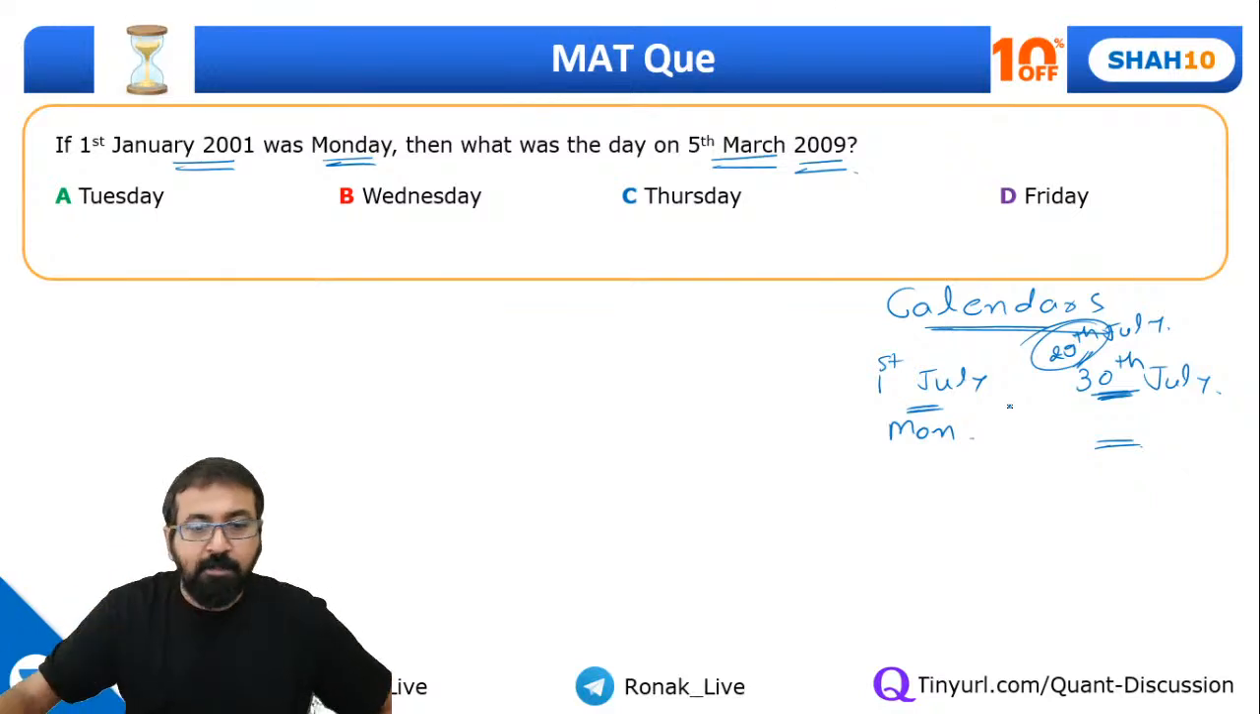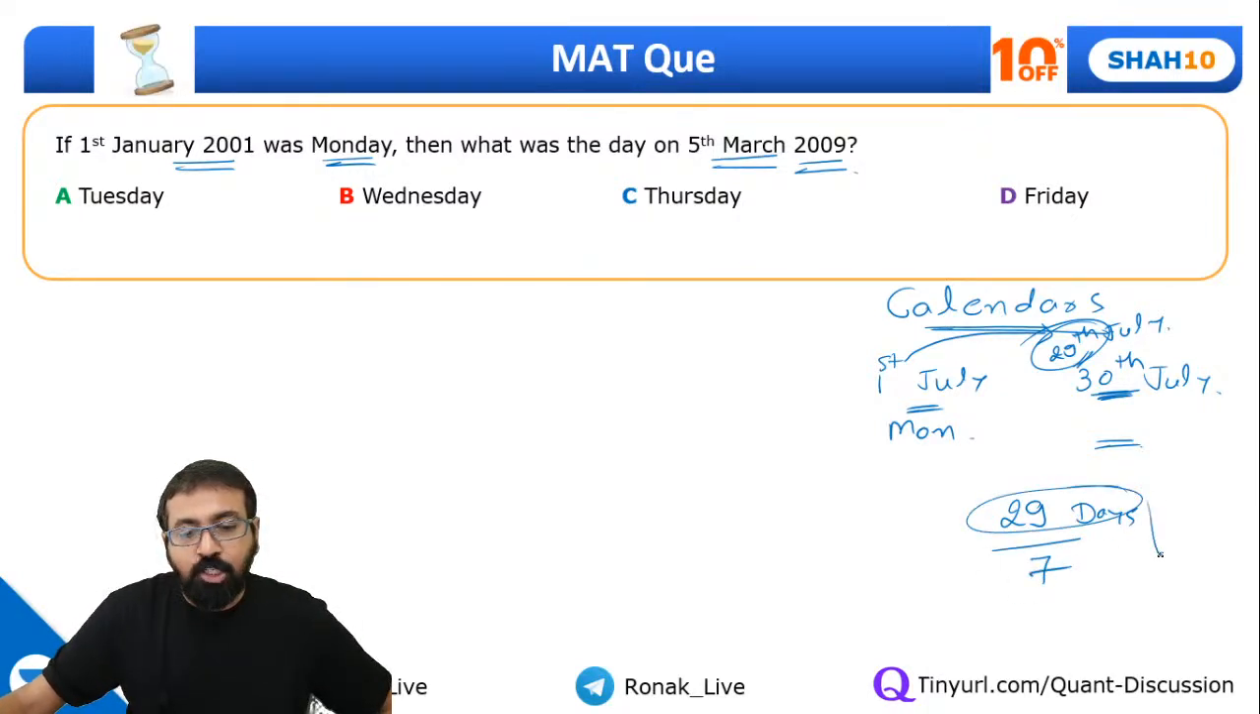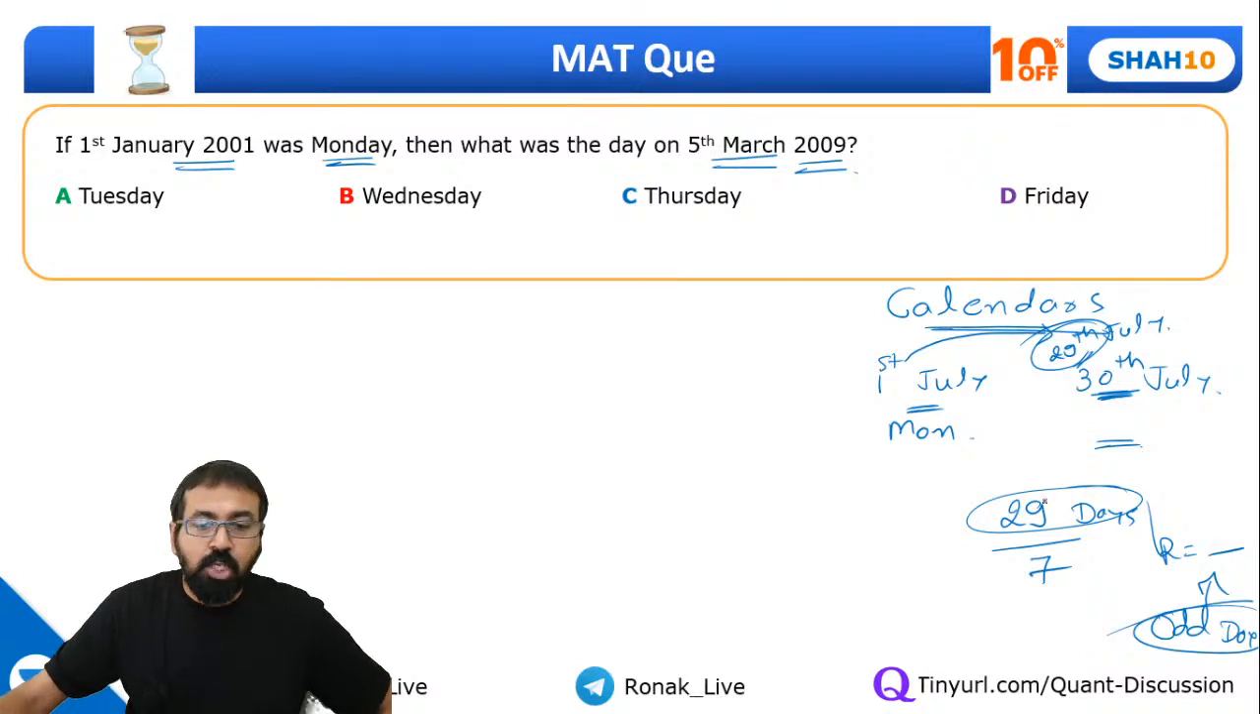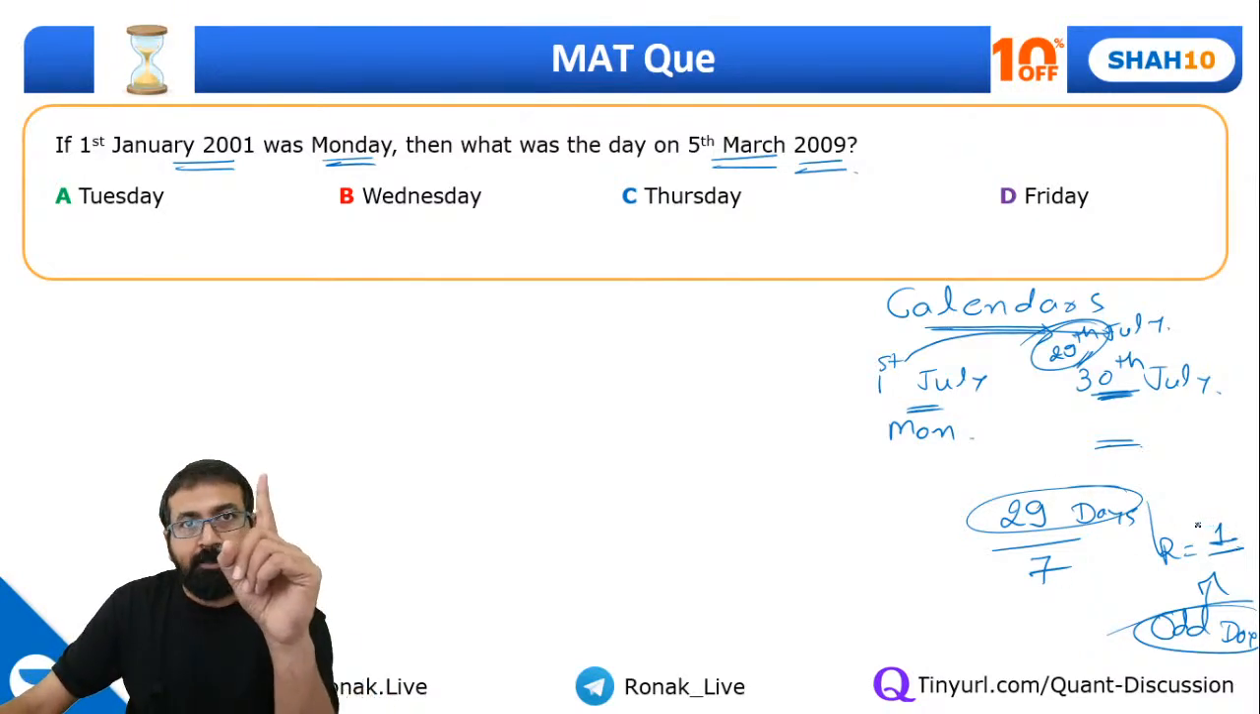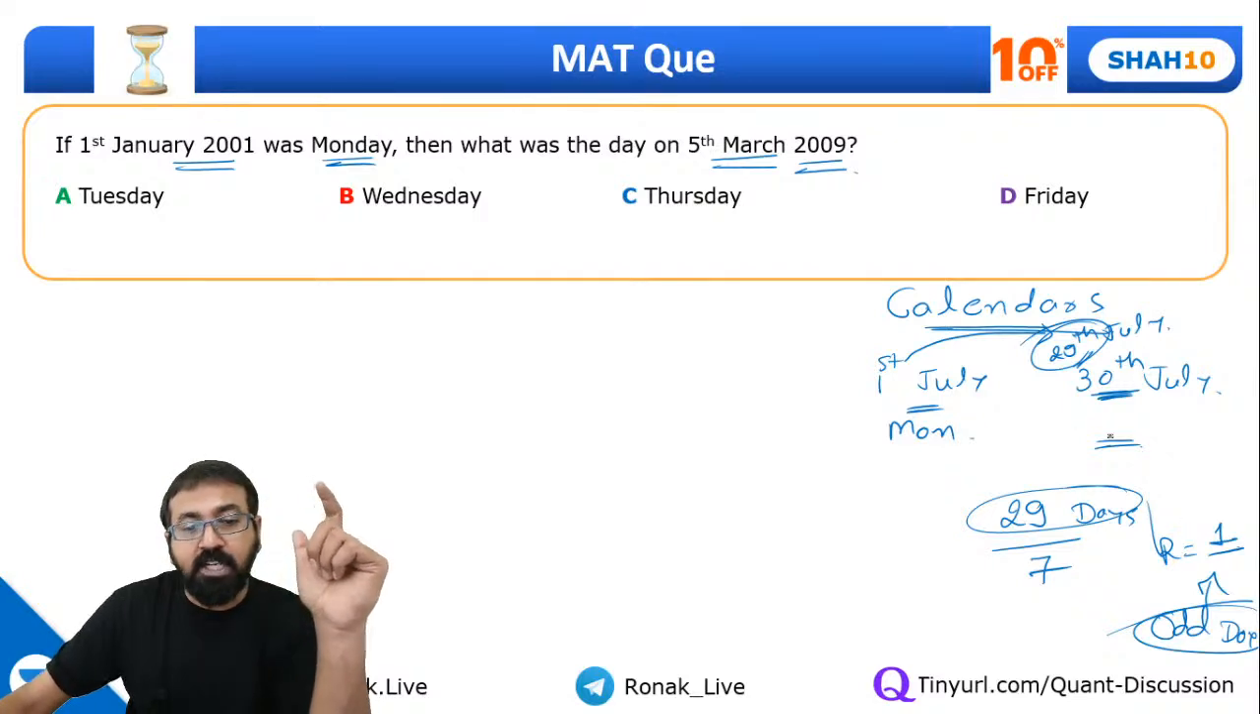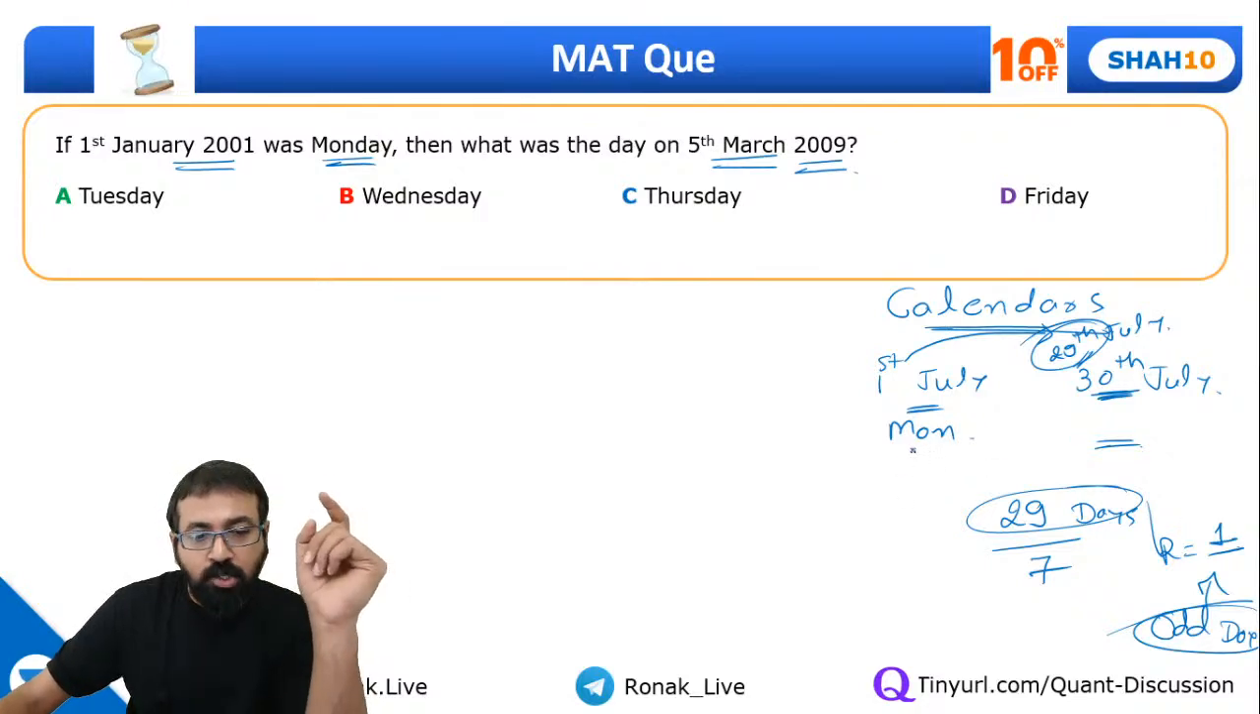That's the first point. Now, how many days are there from 1st to 29th? Can I say these are 29 days? Divide that period by 7 and you will get a number. The remainder that you get indicates the number of odd days. And in calendar questions, you will always calculate the number of odd days. So 29 divided by 7, remainder is 1. That means 1 odd day. That means the calendar in this period will move ahead by 1 day. So if this was Monday, this will be Tuesday.